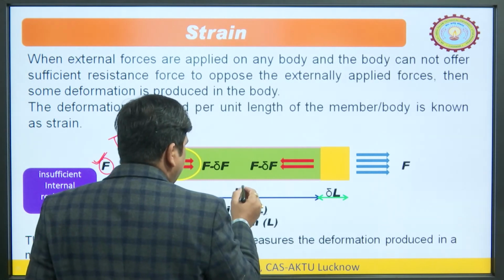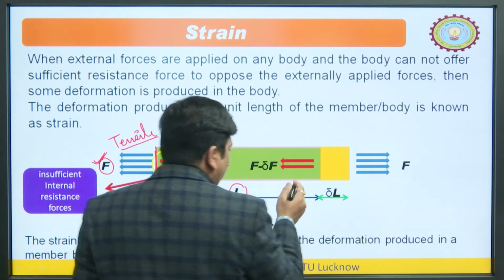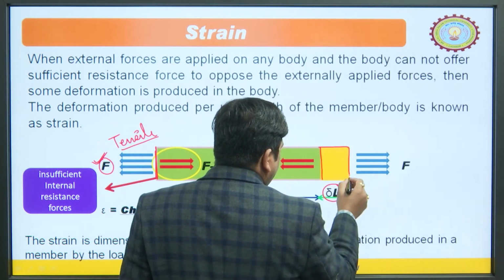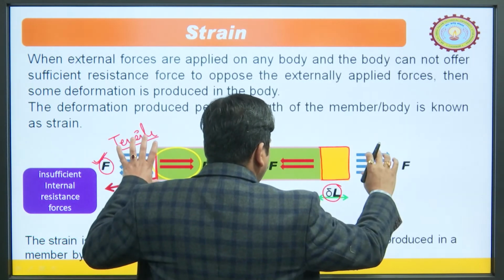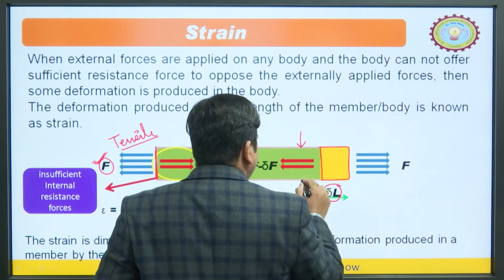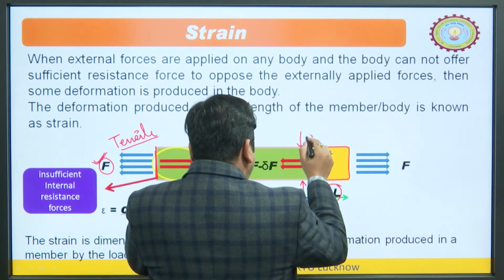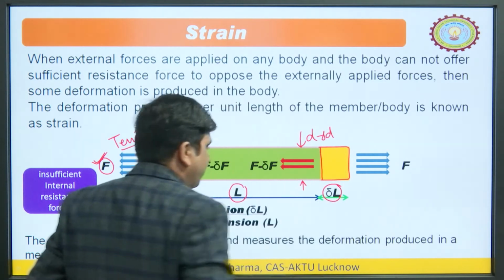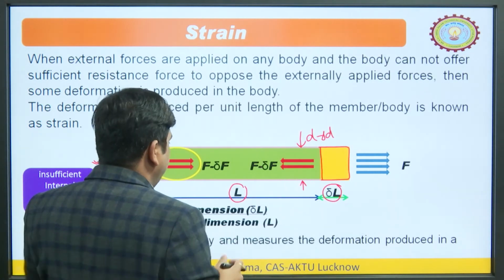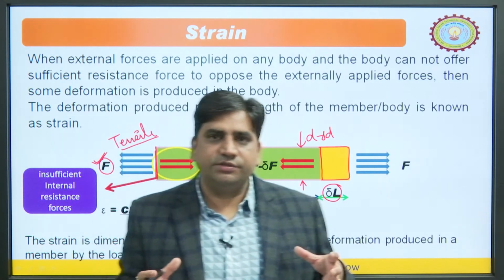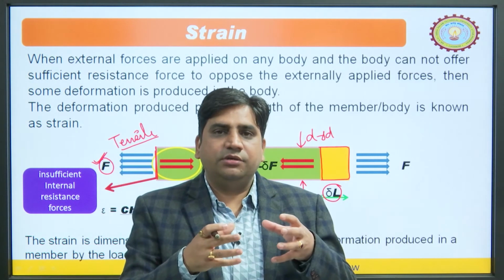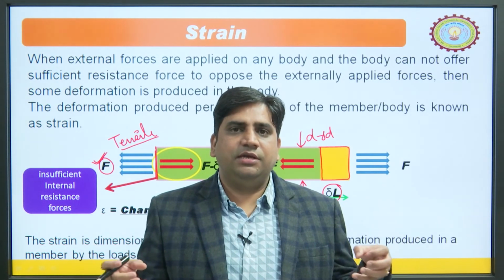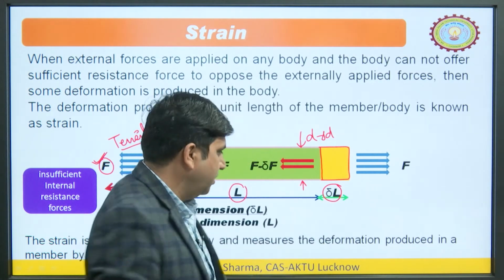So, here we can see the initial length is L and now it has been elongated by delta L. So, this is the additional length, right, at the cost of diameter. Let us say the diameter is reduced. We will discuss this later on. So, it means upon the application of forces, some reduction in the diameter causes the increment in the length. So, length is increased by some amount.